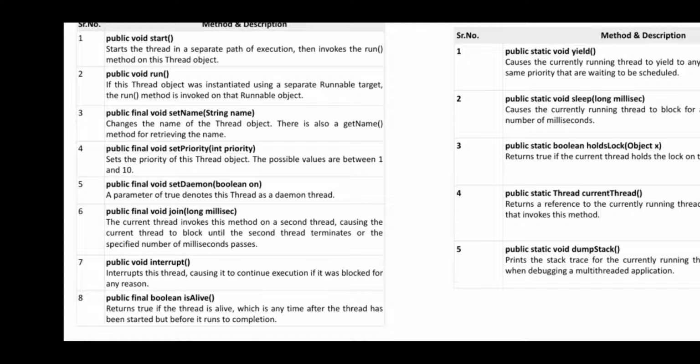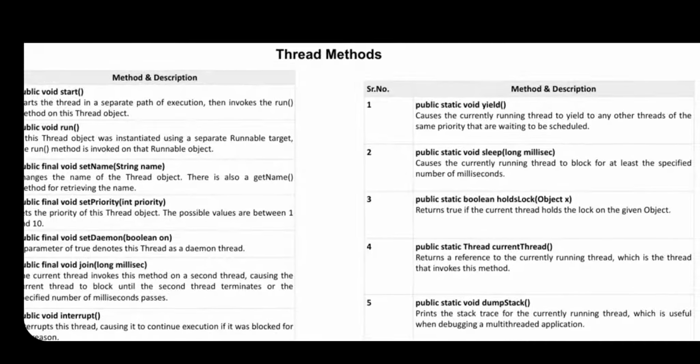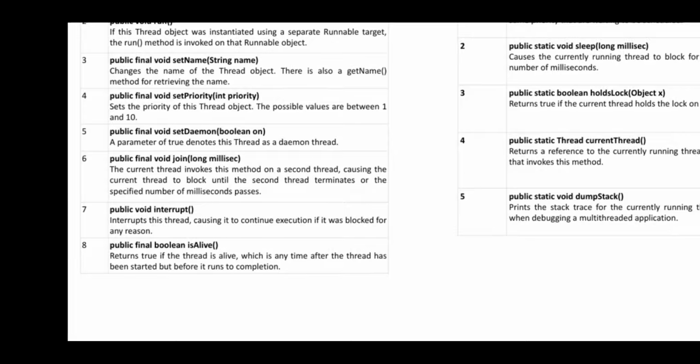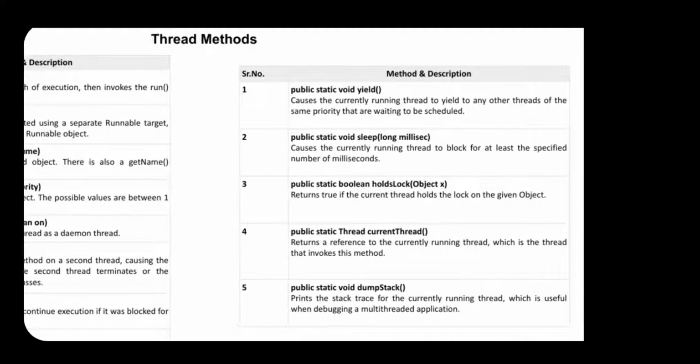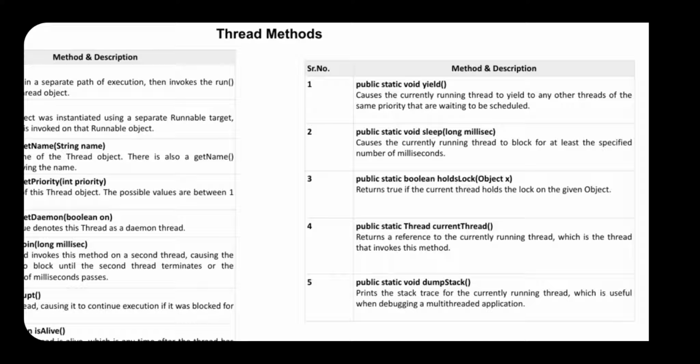Then isAlive. isAlive is a method which is used for checking whether the thread is alive or dead. When you check the statement the first time, it will say that the thread is alive. But when it completes all its execution, then ultimately it is going to say the thread has been dead. It will return false, meaning the thread is not alive.